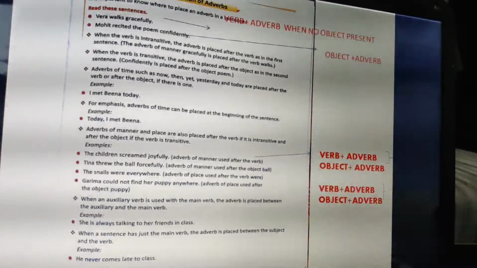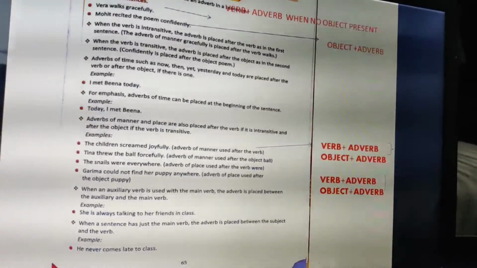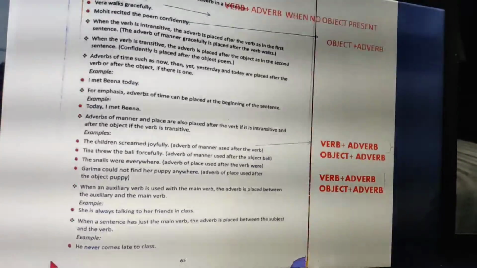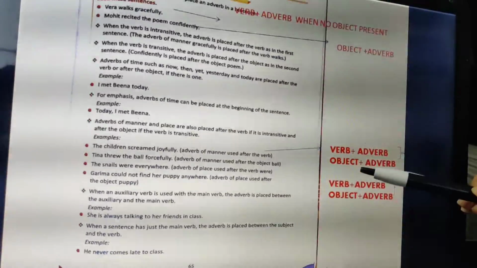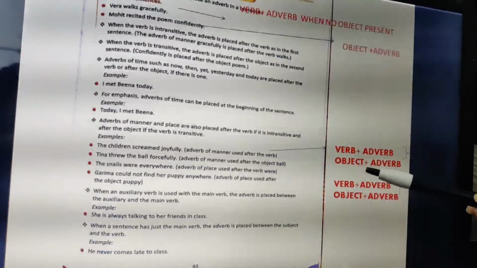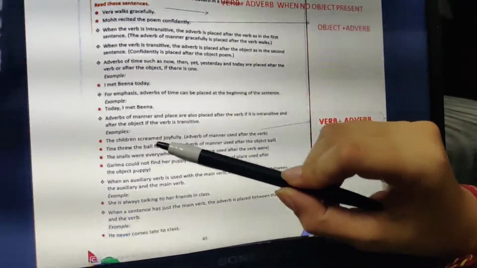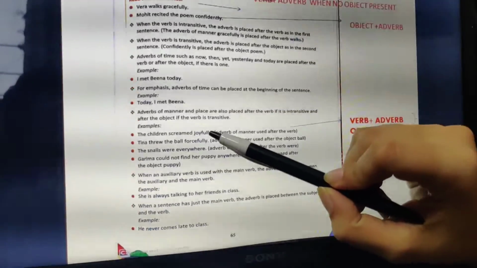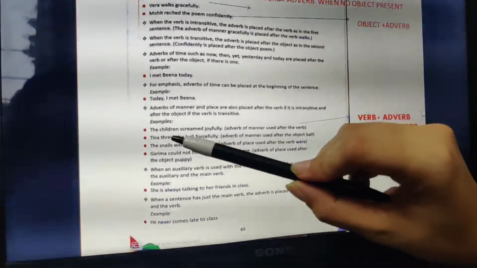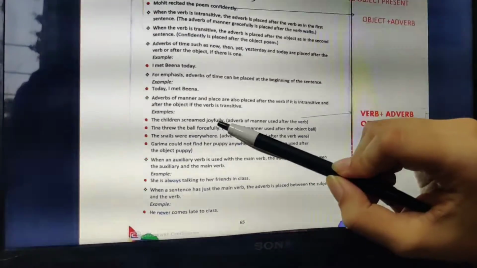Now next is adverb of manner or place. If I have an adverb of manner or place, and the verb is intransitive, that means there is no object, so it will be verb plus adverb. If there is an object, then it's going to be object plus adverb. Now see, the children screamed joyfully. How did the children scream? Joyfully. So joyfully is the adverb of manner. But can you see there is no object in it? So in that case, I have put it after the verb. So verb plus adverb.